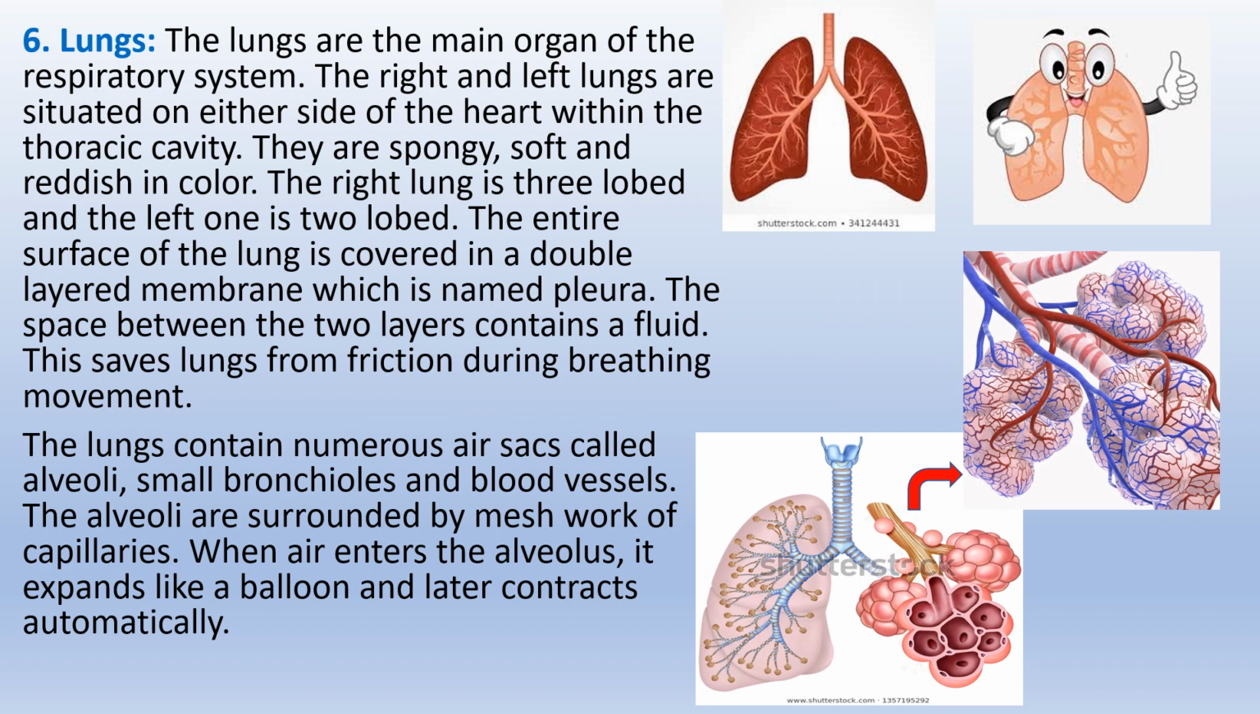Lungs. The lungs are the main organ of the respiratory system. The right and left lungs are situated on either side of the heart within the thoracic cavity. They are spongy, soft and reddish in color. The right lung is three-lobed and the left one is two-lobed.